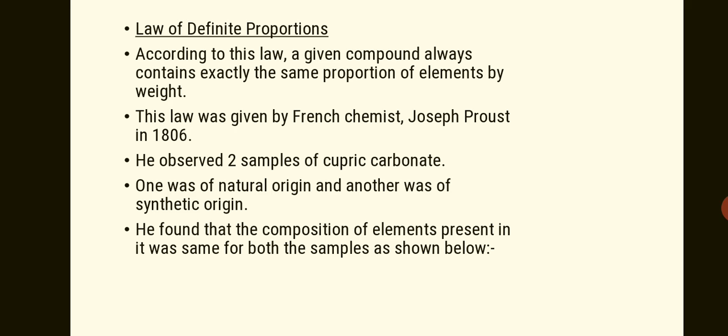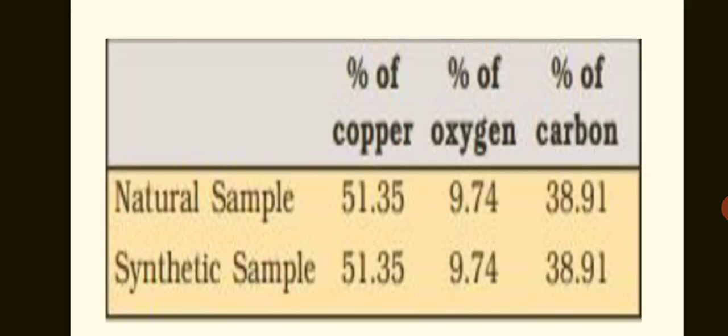In this case, the oxidation state of copper is +2, or valency is +2. Now, one sample was of natural origin and another was of synthetic origin. But he found that the composition of the elements present was the same for both samples, as shown below in the table.